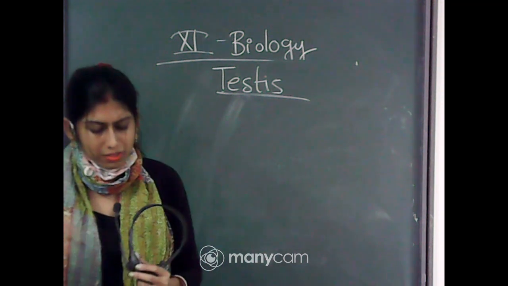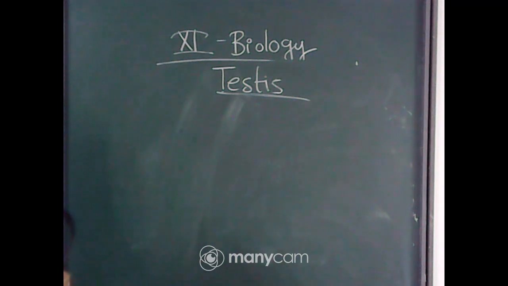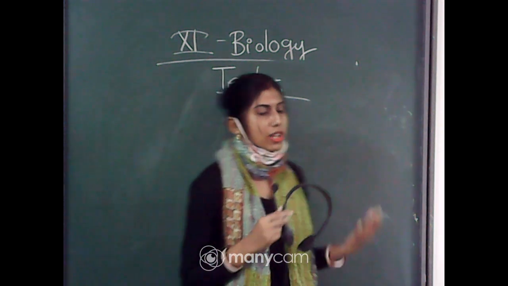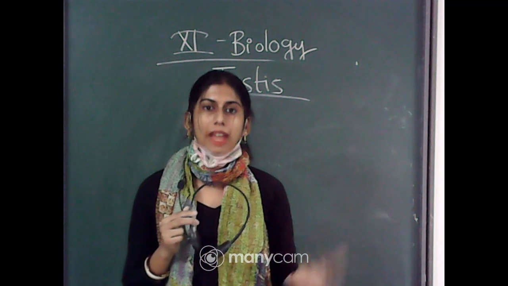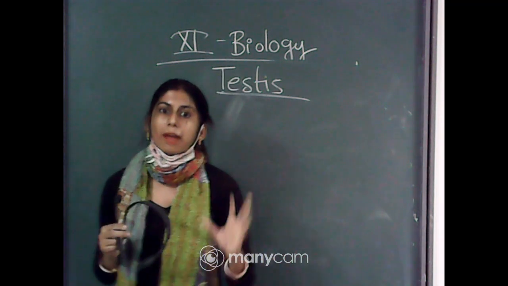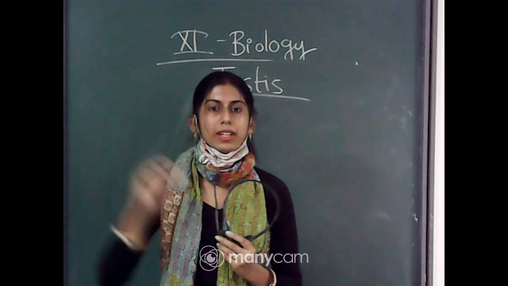These testes perform a dual function, as a primary sex organ as well as an endocrine gland. Why primary sex organ? Because in the male body sperm is produced inside the testes. We can differentiate the sex organs into two types, primary and secondary.